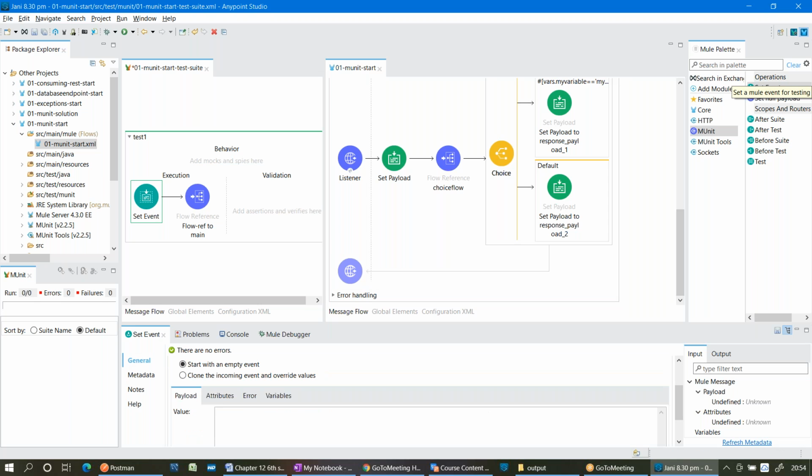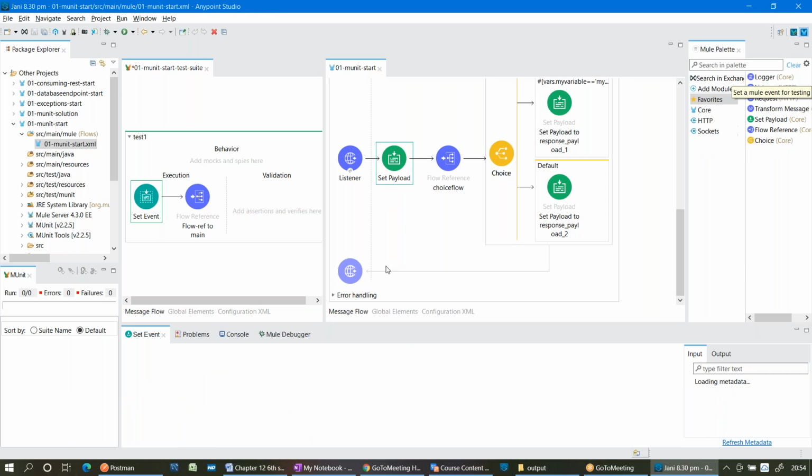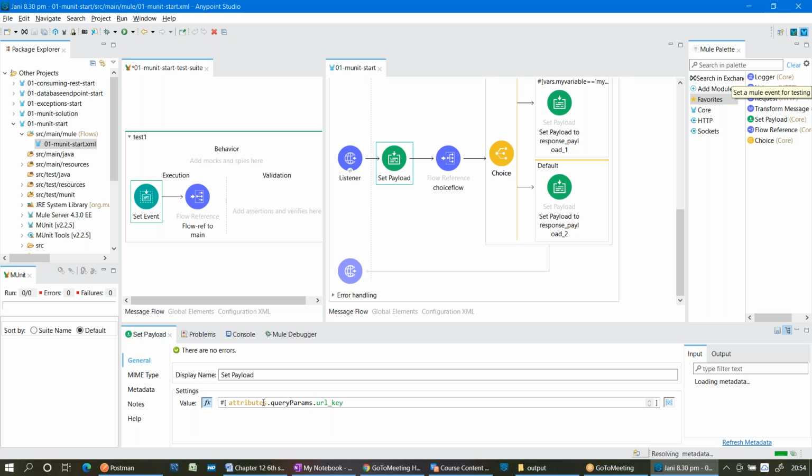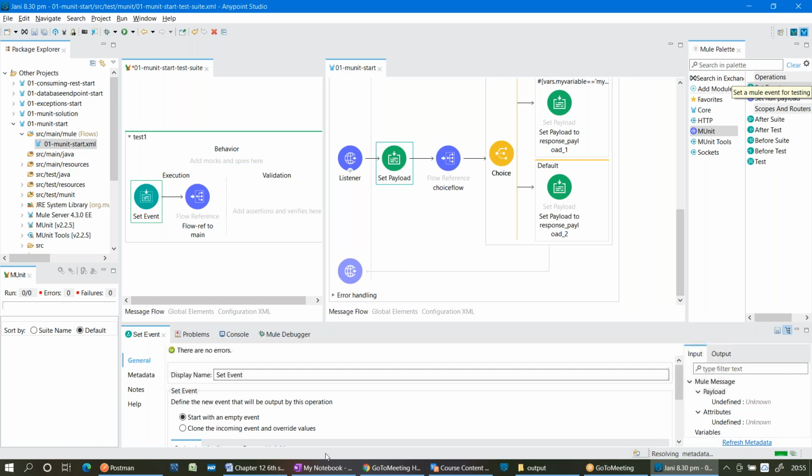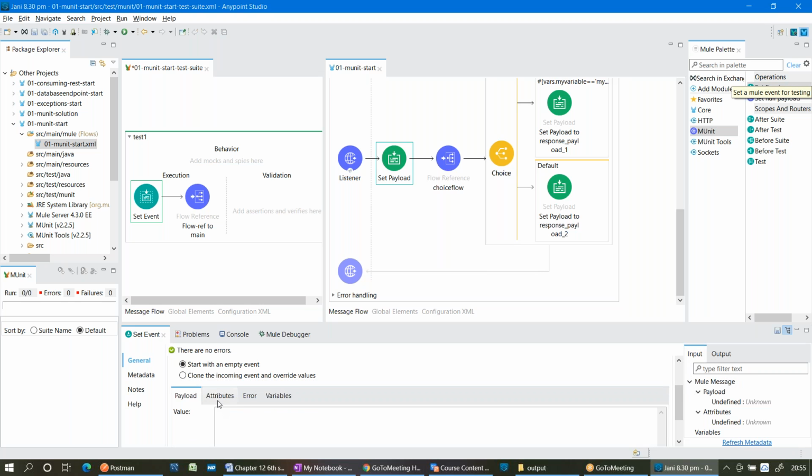So what is the structure of an event? Attributes, payload, and the variables. Correct? So attributes, payload, and variables. In the set payload, what am I trying to extract? Am I trying to extract the query params attribute? Yeah, query params, attributes. So in the set event, I just want to set the attributes.